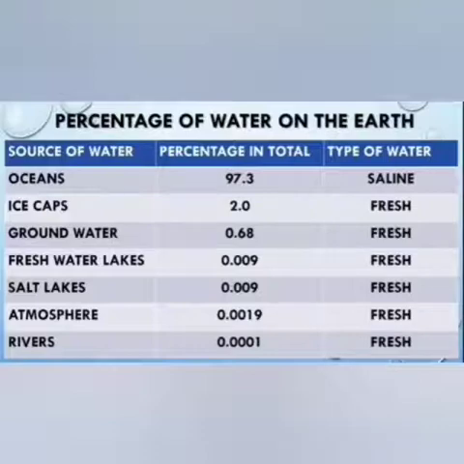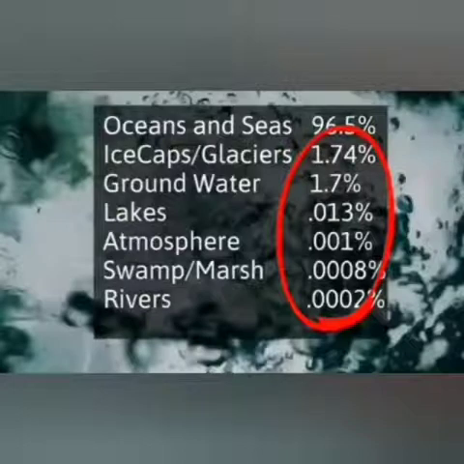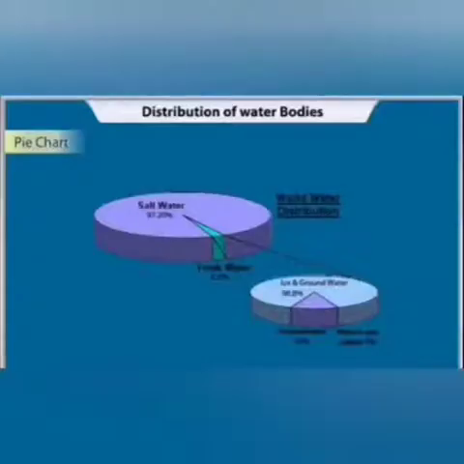Okay, so first we will be talking about fresh water. You all know fresh water refers to the water that contains very little amount of dissolved salt. Now if you can see in the pie chart, you can see salt water percentage 97.3%, and fresh water is in overall 2.7%, of which fresh water consists 98.8% in ice and groundwater, and the others are there in groundwater, in rivers and lakes as well.